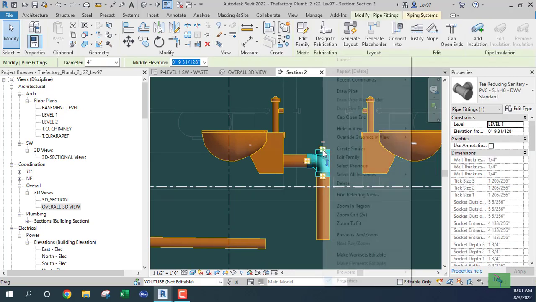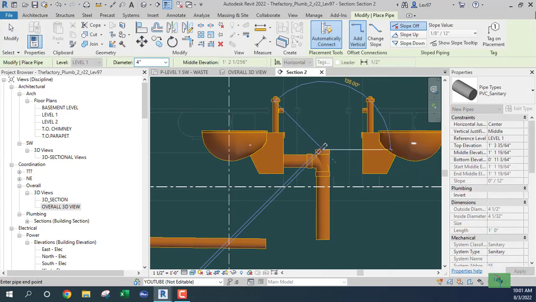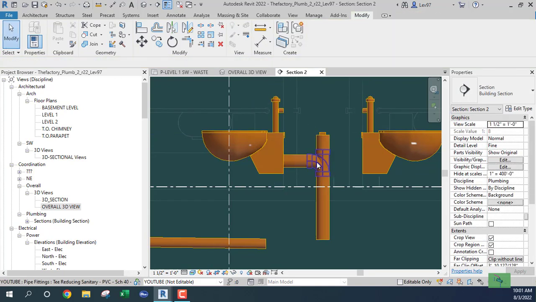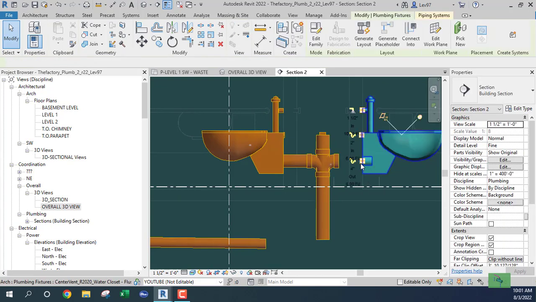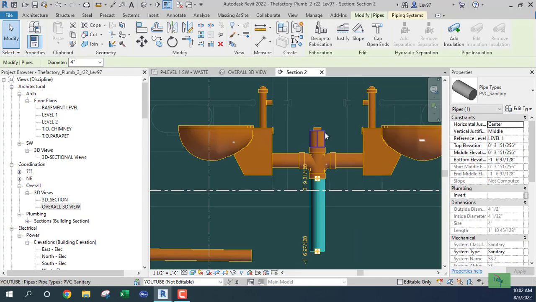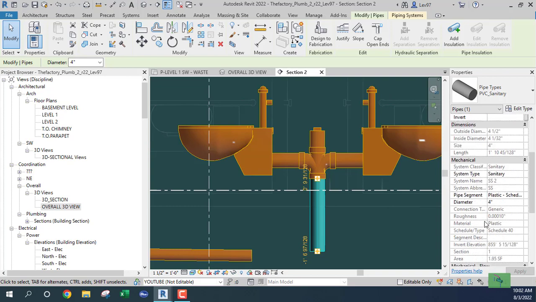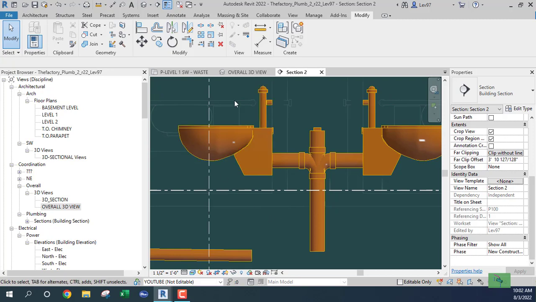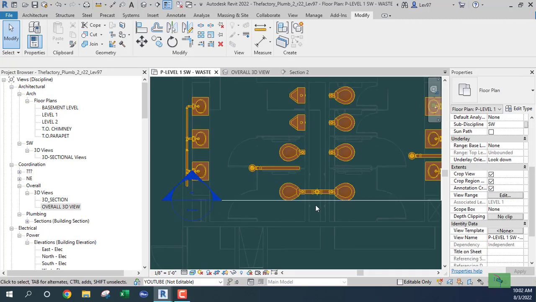Now let's go back. And I need to cap this piece. Okay. Just so I can keep the integrity of my fittings, I guess I could say. This should be 12 because that's a close-in. And it should be 12 fixture units. Okay. And let's go back to the first floor and get another view.